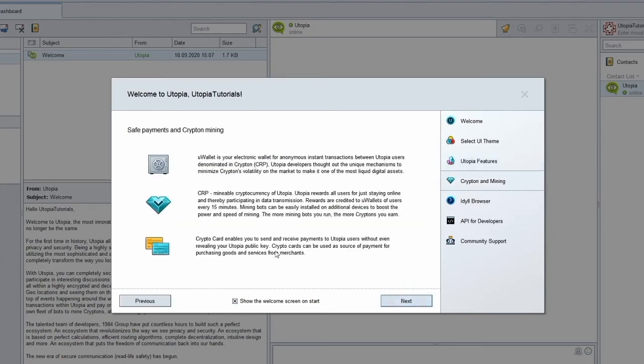Although your public key is anonymous, crypto cards are also available for enhanced privacy. They enable you to send or receive CRP payments without revealing even your public key. They also allow you to send payment requests and to set monthly limits for automatic charges by authorized contacts, cutting-edge capabilities in the cryptocurrency space.